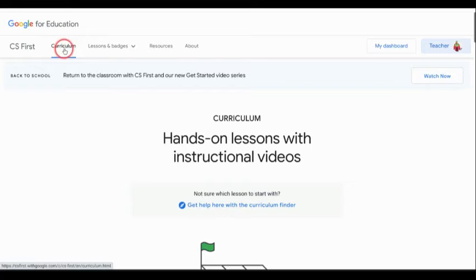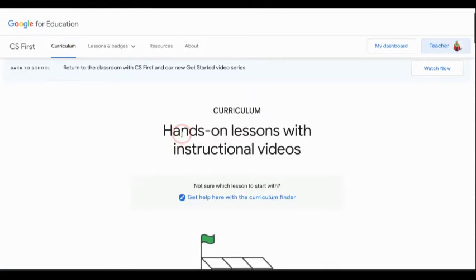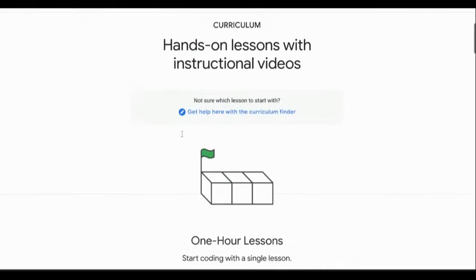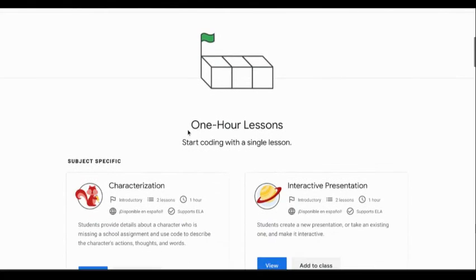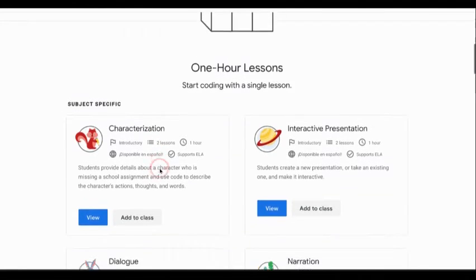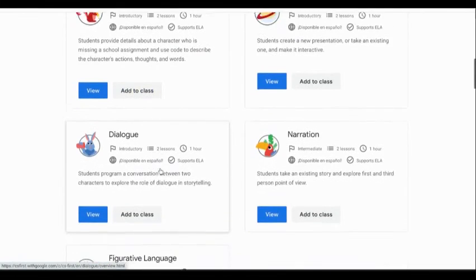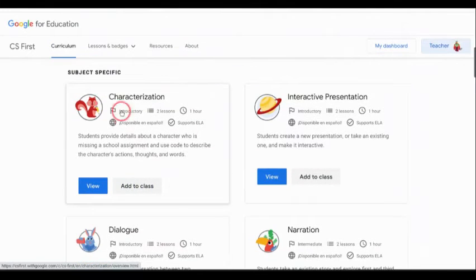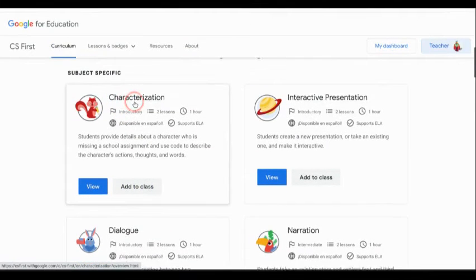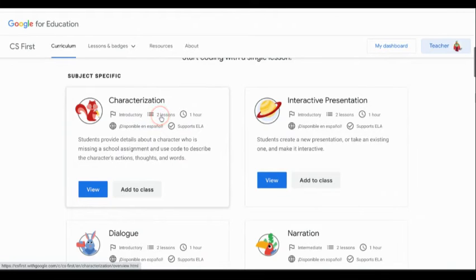And notice here, it changed me right into the curriculum tab. Okay, so the curriculum is free, all right, and it's sorted out by lessons. So you have 1 hour lessons here, and these lessons give you a brief overview of what's included in them. So this one here tells you it has 2 lessons in it. It's about an hour. It's available in Spanish, and it supports ELA.